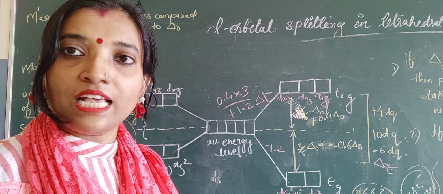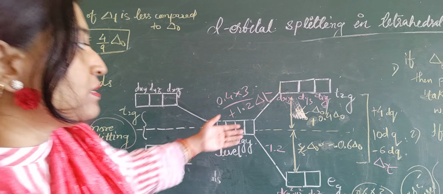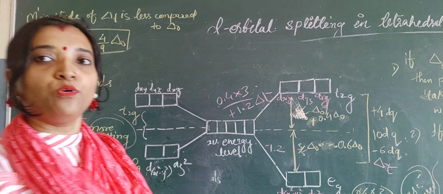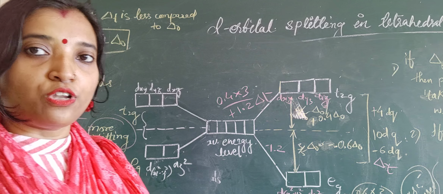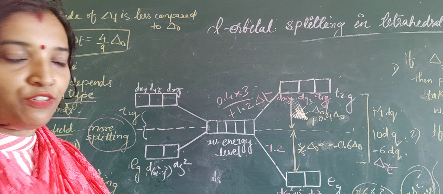Now, tetrahedral splitting can be divided into two, as in case there is a weaker ligand. Weak ligands are there. So, in the presence of weak ligand, there will be less splitting. And in the presence of strong ligand, there will be more splitting. Splitting will happen for sure, but it depends on the type of ligand. Understood? In the presence of weak ligand, the splitting will be less and the repulsion will be less. Okay. And in the presence of strong ligand, the repulsion will be more and the splitting will be more. Understood? So the energy can differ in that way also.